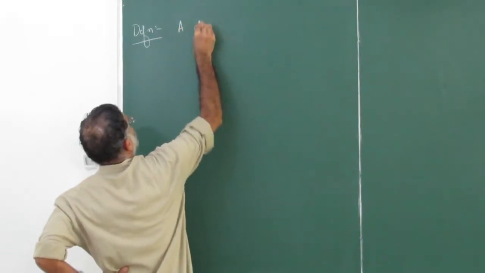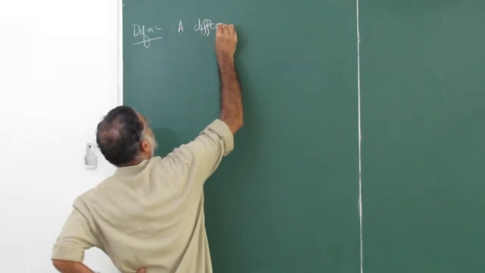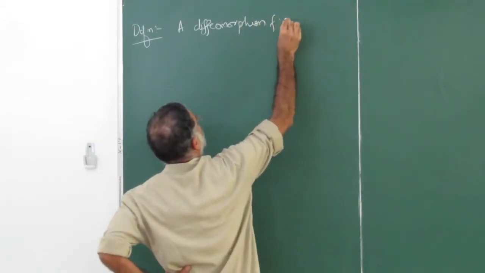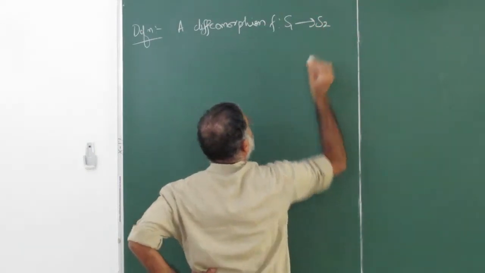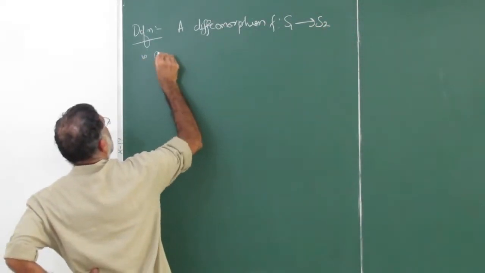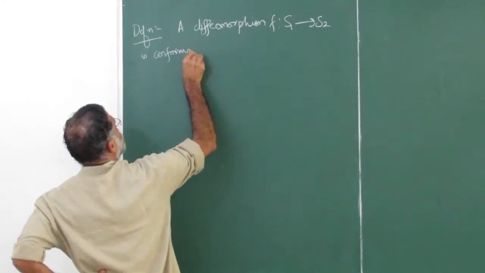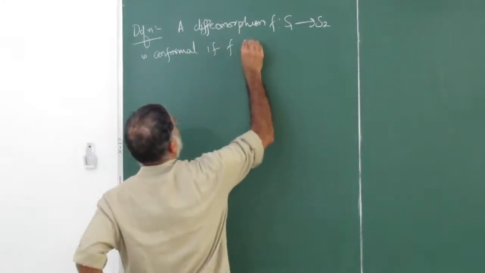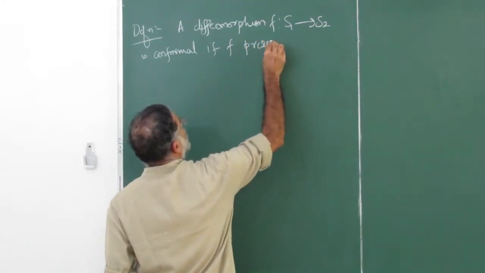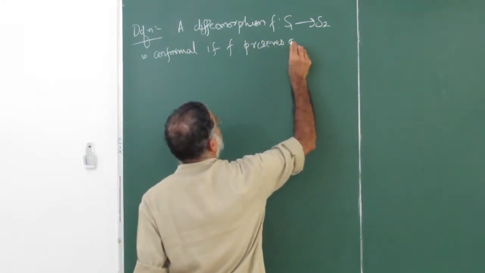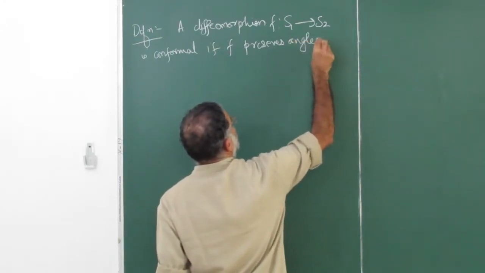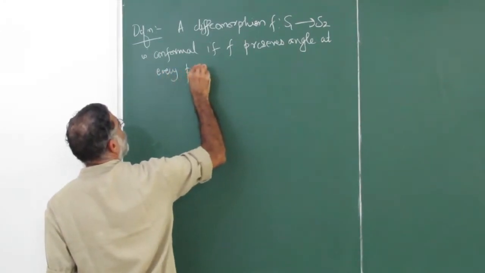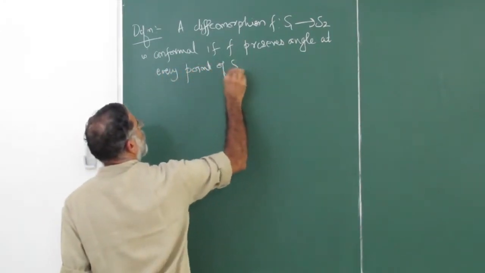A diffeomorphism f from S1 to S2 is conformal if f preserves angle at every point of S1.